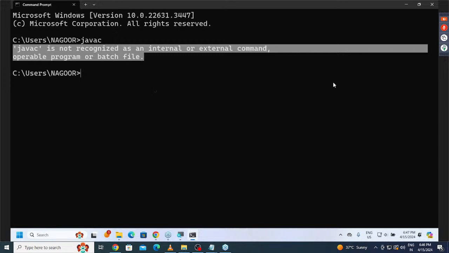When I use the javac command, the operating system will take it. The operating system will search for it in the path environment variable location. Previously, we have not set it, so it is not identifying the location where javac is available. Now the operating system is giving a message to us.